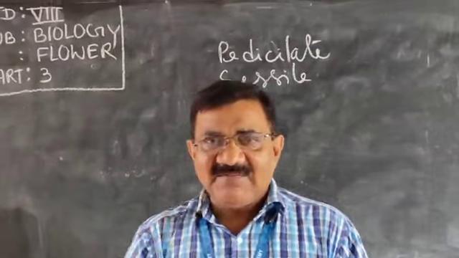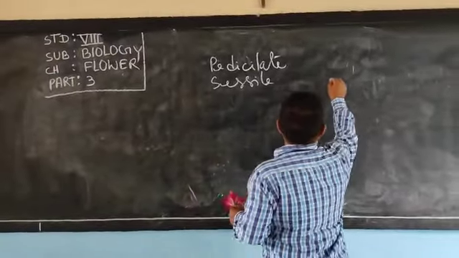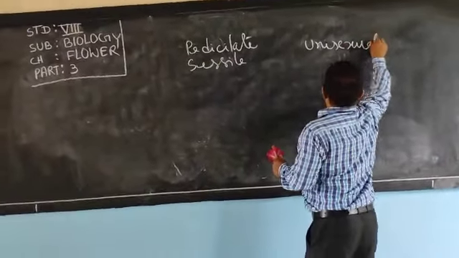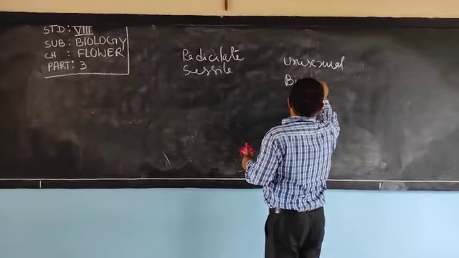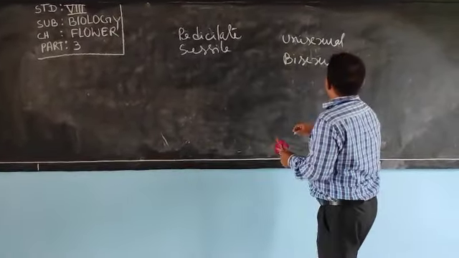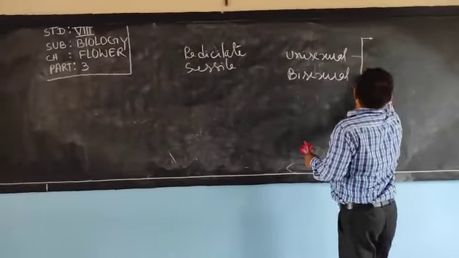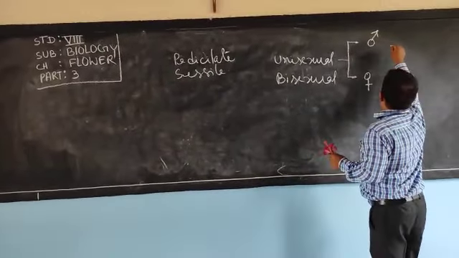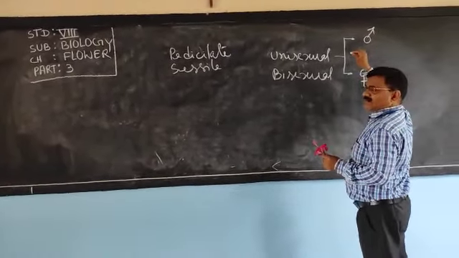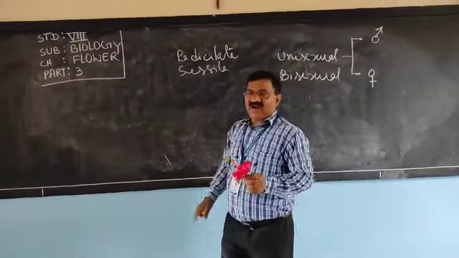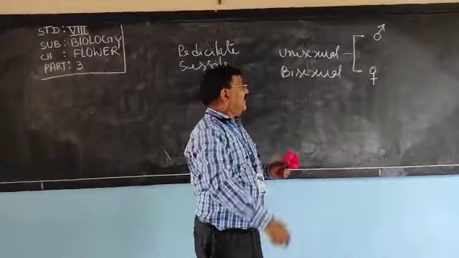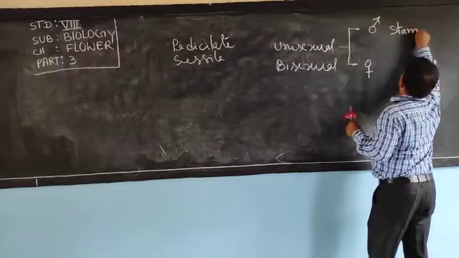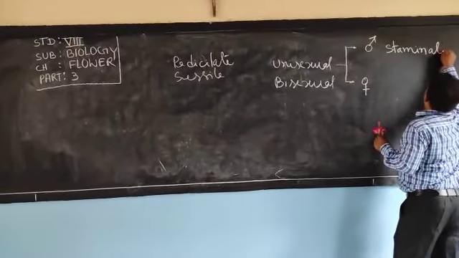Next, I have discussed that a flower is either unisexual or bisexual. If unisexual, either male or female. In male, which part is present? Male is the androecium, and one unit of androecium is called stamen. If only stamen is present, the flower is called staminate.